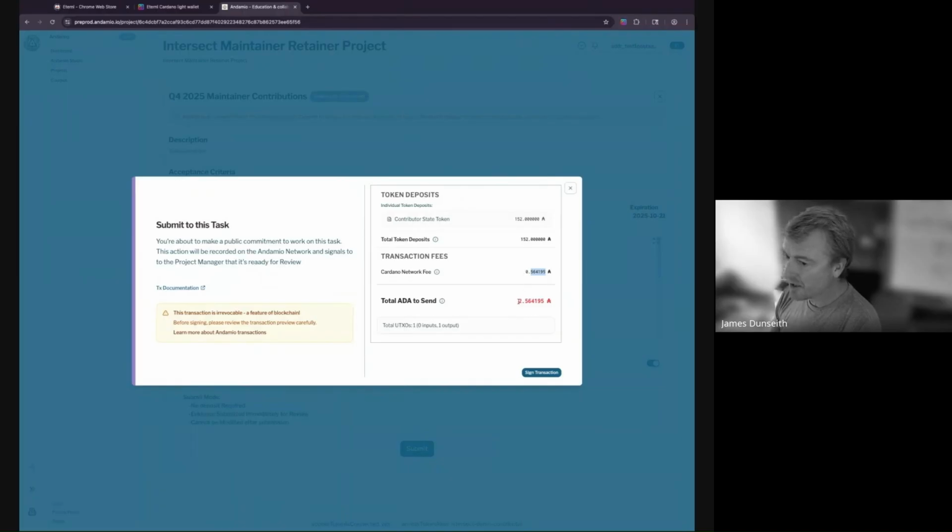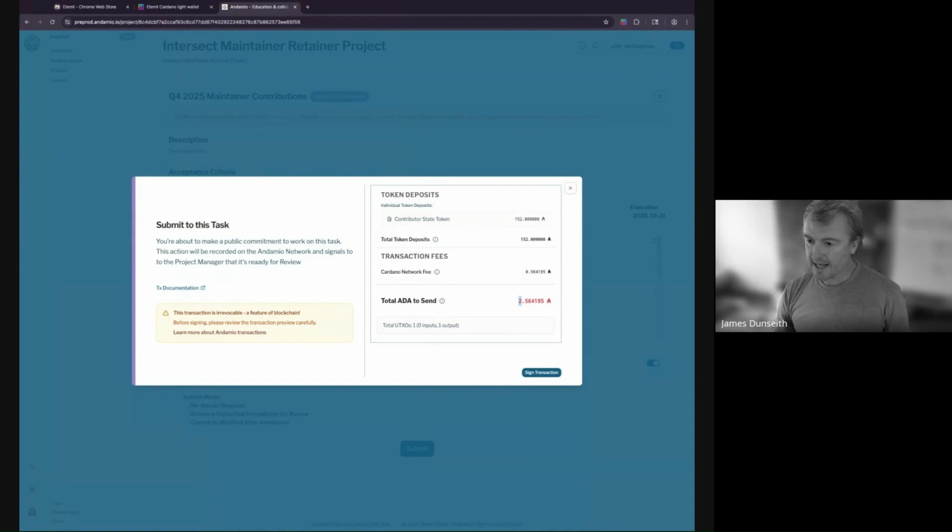0.56 is a transaction fee, and the other 2 is a refundable deposit that I will get back upon completion of this task. You can also see that a total of 152 ADA will be locked. 2 of that is from me, and 150 of it is the reward for completing this task. When I sign this transaction, that 150 ADA will be taken from a Treasury contract address, and it'll be stored in escrow, earmarked for my personal commitment.